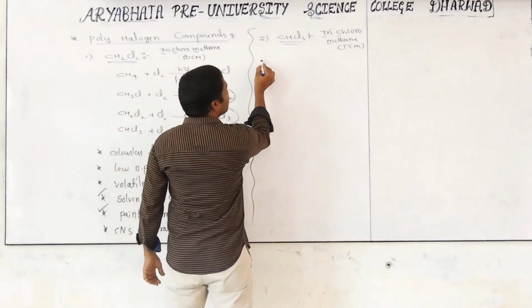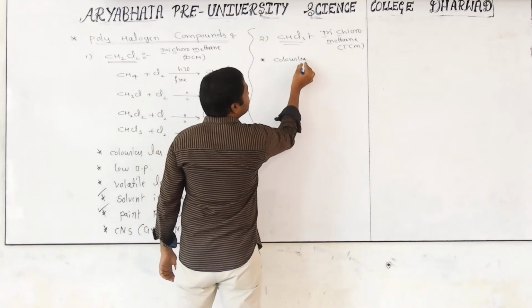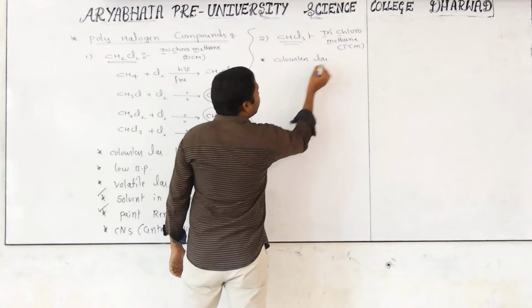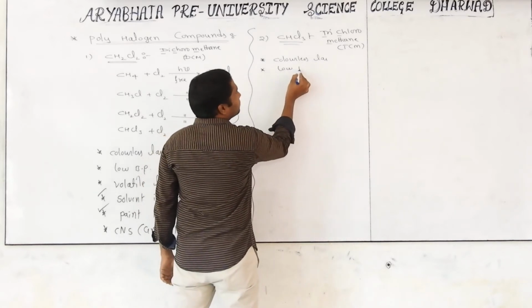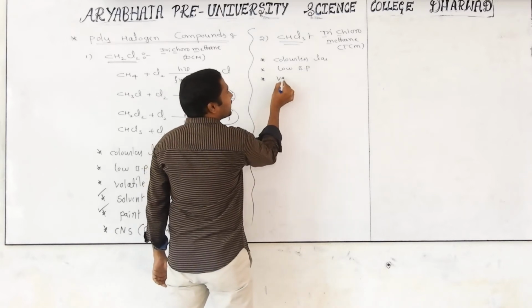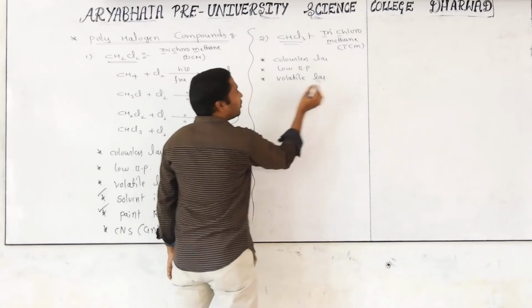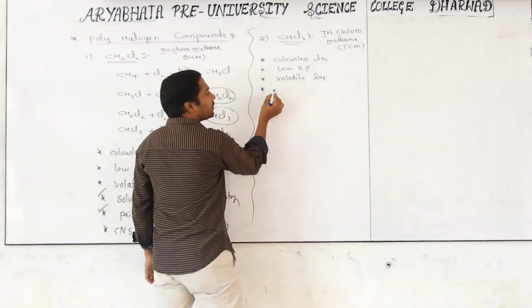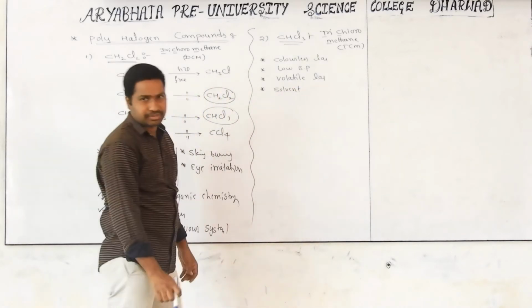But what are the special characters of this one? It is also a colorless liquid. It also has a low boiling point. Due to low boiling point it should be a volatile liquid. Based on this character we can use this as one of the solvents in organic reactions.